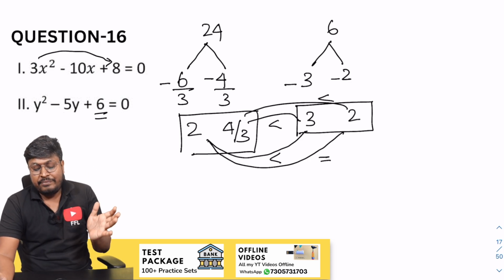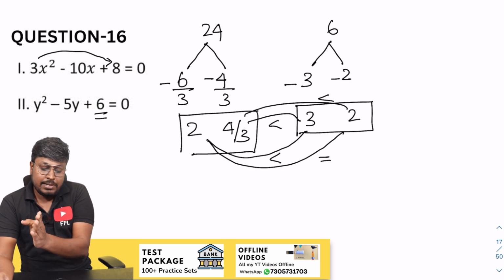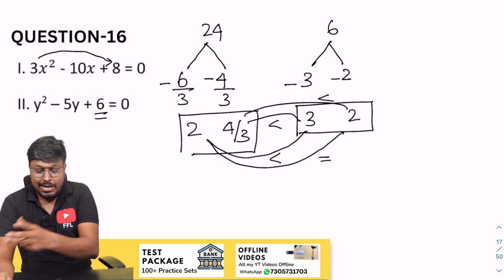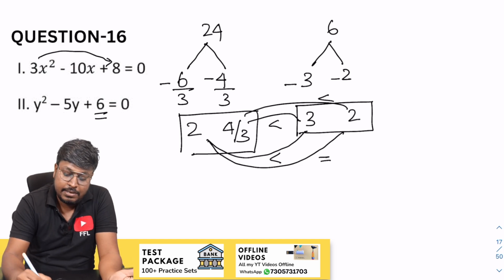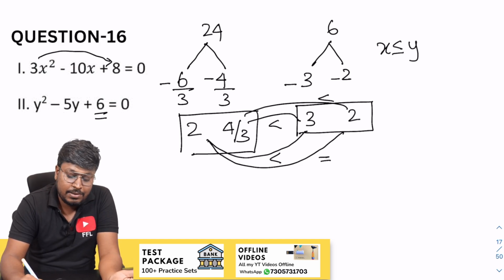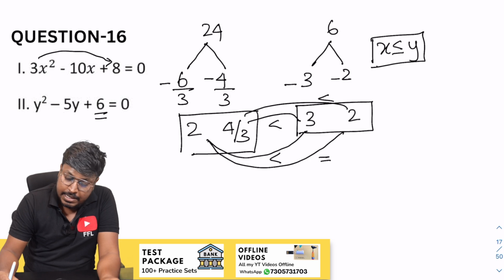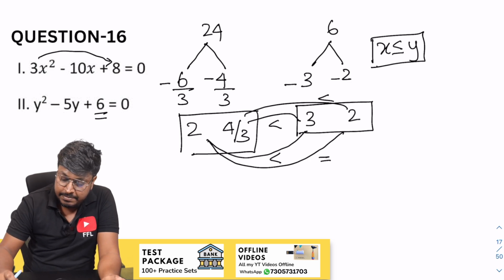So finally, after comparing all the x values with y values, there is only one place which is equal to, and in all the remaining places y is greater than. So we can say that x is less than or equal to y. This is the answer for question number 16.